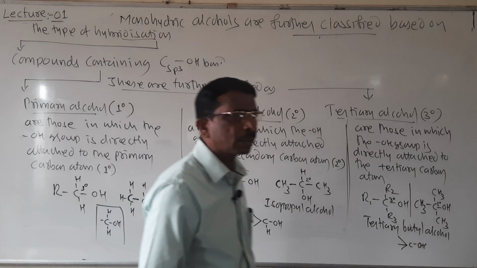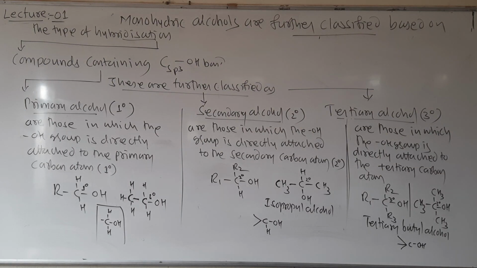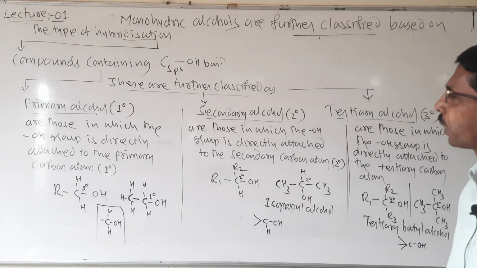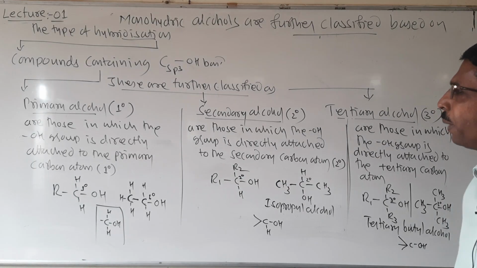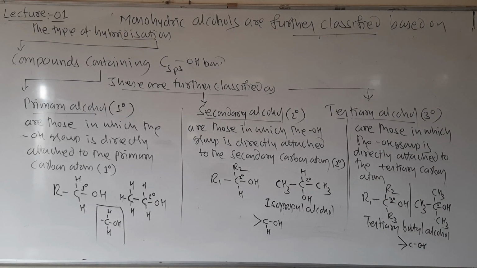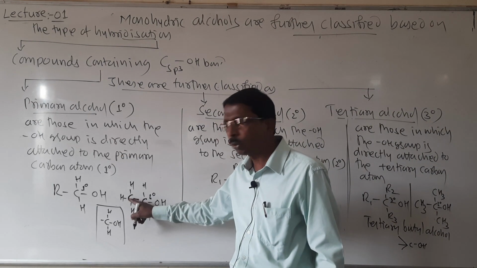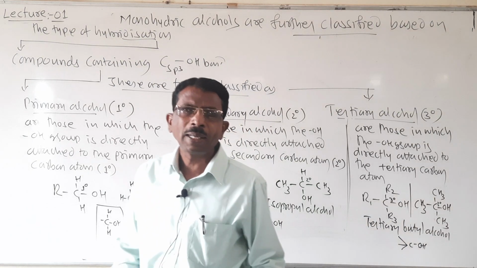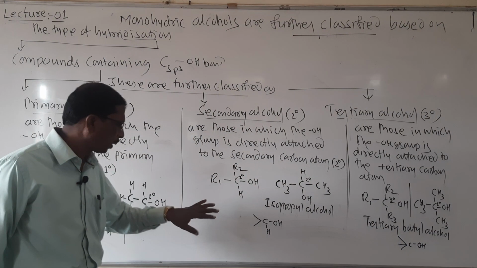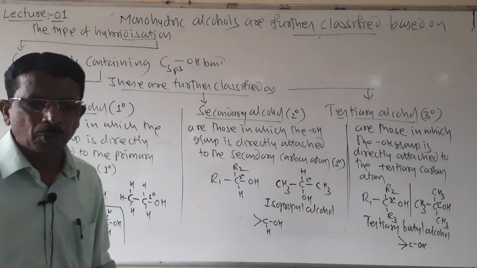So here it is about a classification. Look here students, compounds containing sp3 C-OH are further classified into 3 groups: primary, secondary and tertiary. Primary are those in which the OH group is directly attached to the primary carbon atom, meaning the OH group is attached to a carbon linked with only one carbon. Similarly, secondary and tertiary. So it is about the classification of the sp3 C-OH bond.